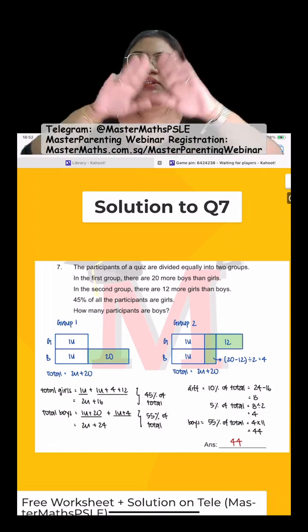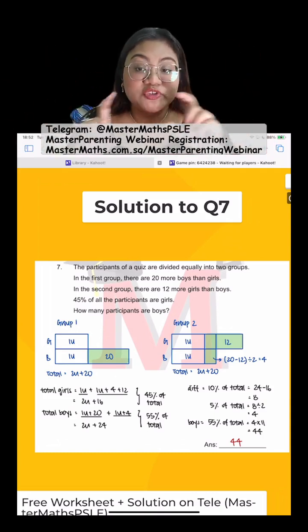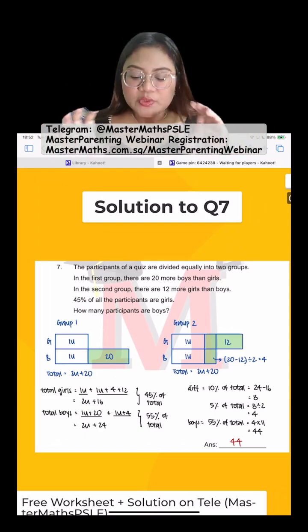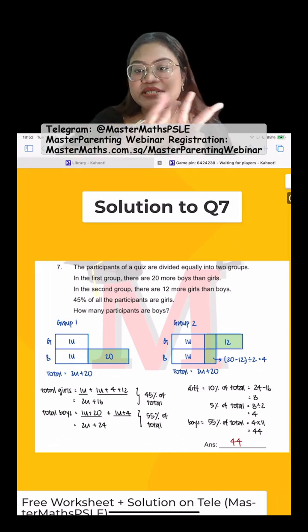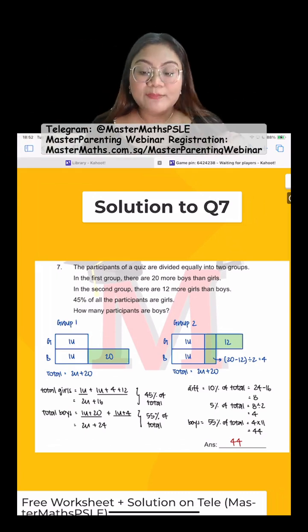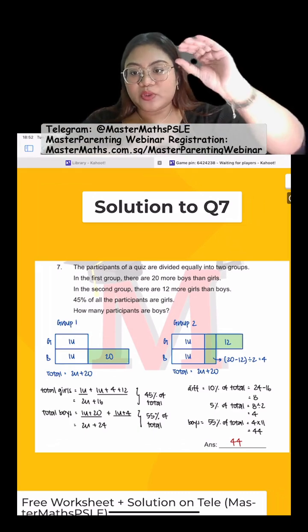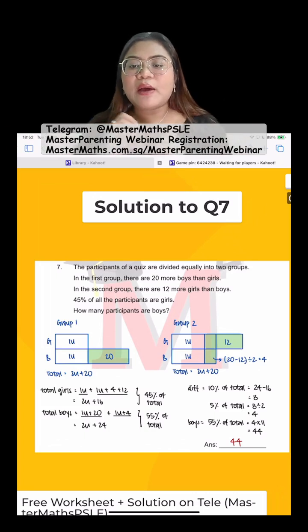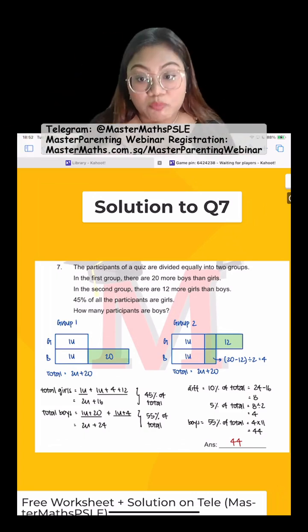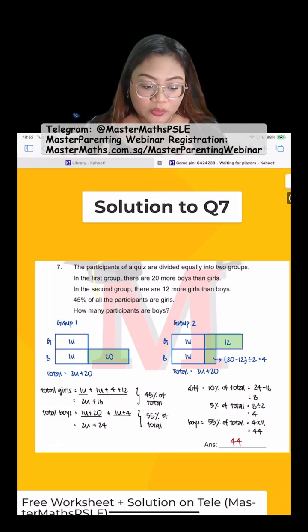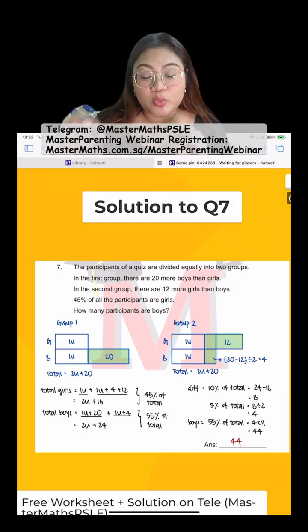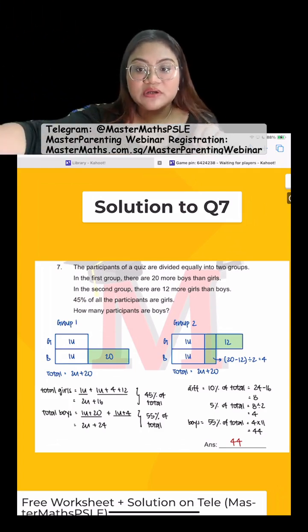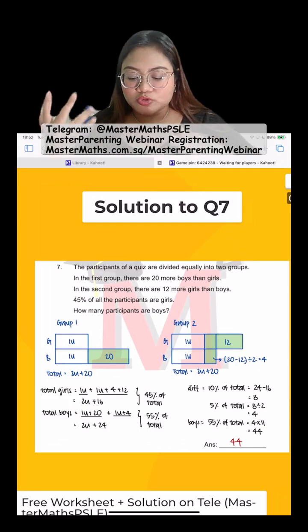In order for the 2 groups to have the same totals, because remember from the first line, it says divide equally. So in order for the two groups to have 2 units and 20, I'm going to remain the 2 units, 1 unit for boys, 1 unit for girls. But for the 20, I want to make sure that the girls have 12 more. So for the girls to have 12 more, I'm going to take 20, take away 12, give the girls. The rest, we split into 2.